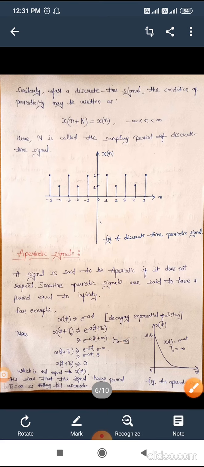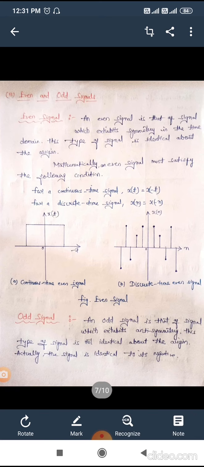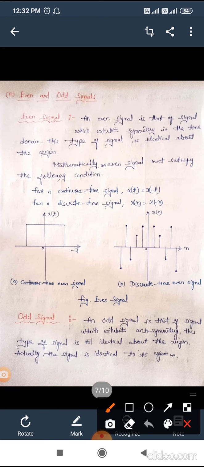Now we will discuss another type, which is even and odd signals. What is an even signal and what is an odd signal? First, the even signal. As we know, there is symmetry and anti-symmetry.